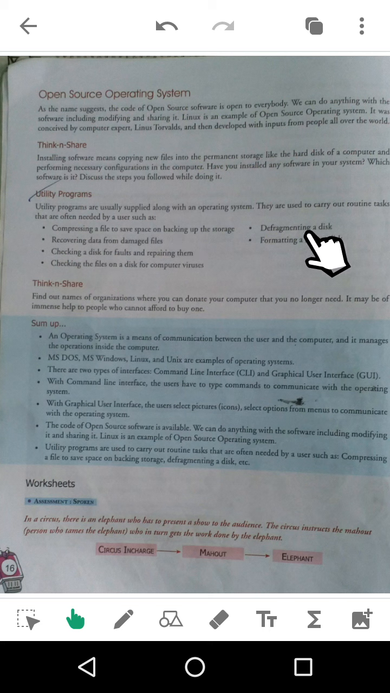Then defragmenting a disk. Sometimes you need to defragment your disks. Then formatting a floppy disk, recovering data from damaged files, backup software, checking a disk for faults or repairing them. One utility software can do that; I think the name of the software is EaseUS, or something like that, which is used to repair the disk. The last point is checking the files on your disk for a computer virus. This is an antivirus program.